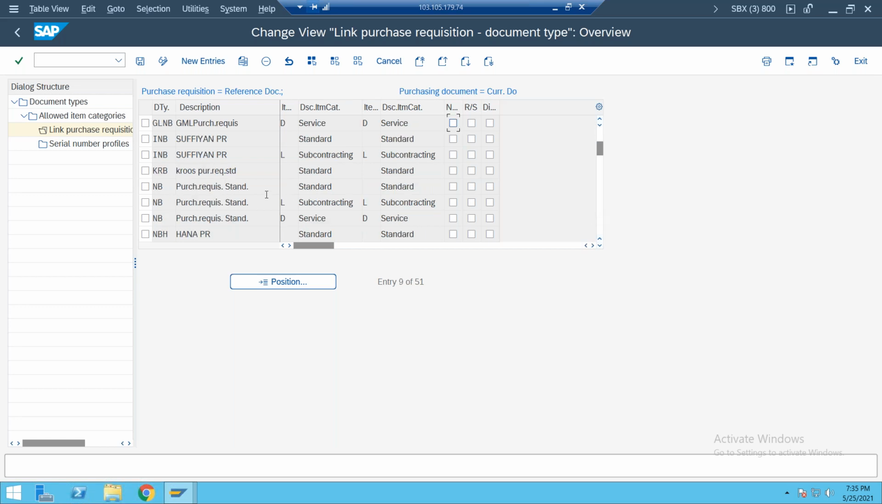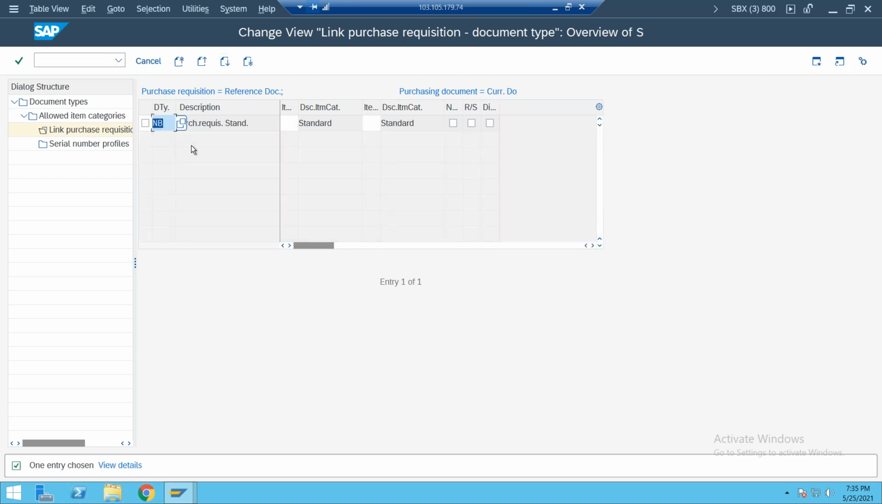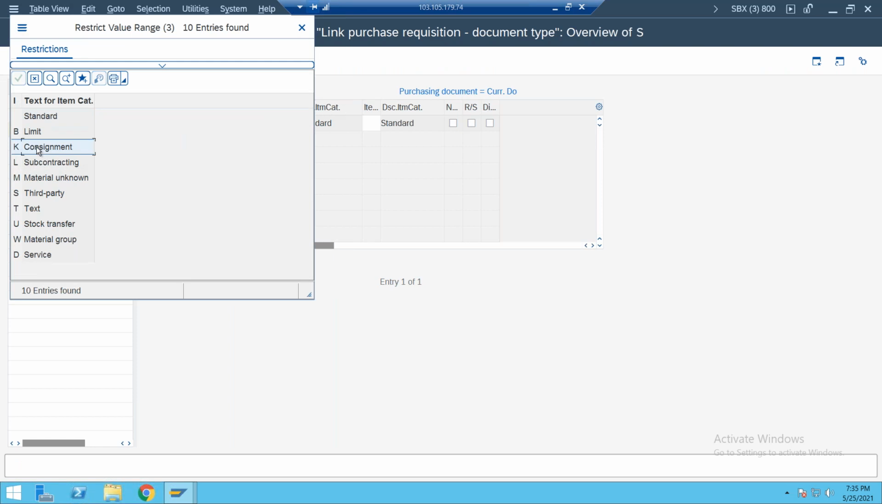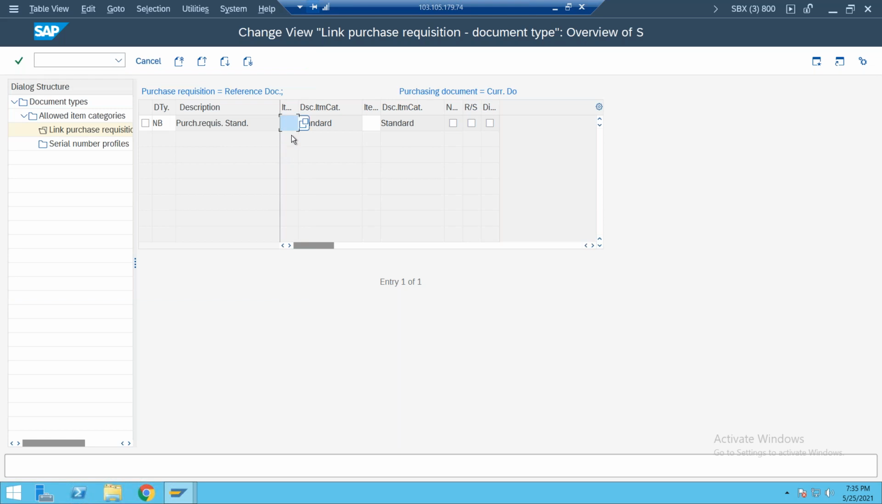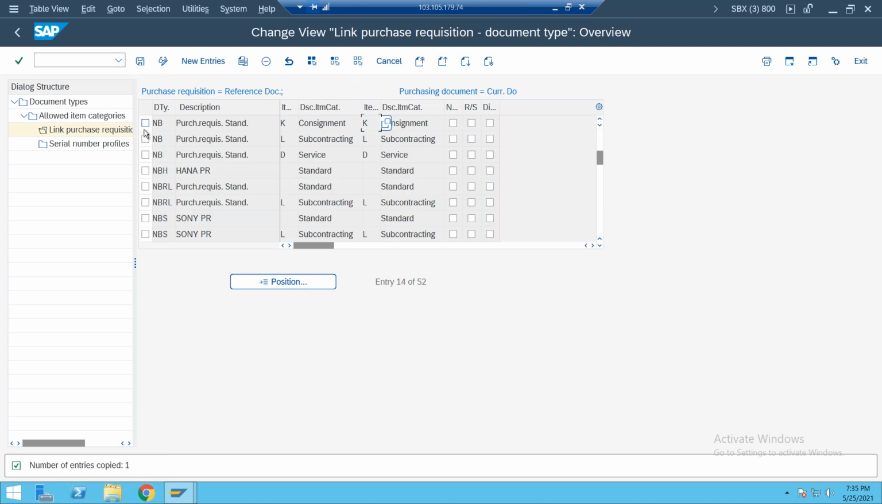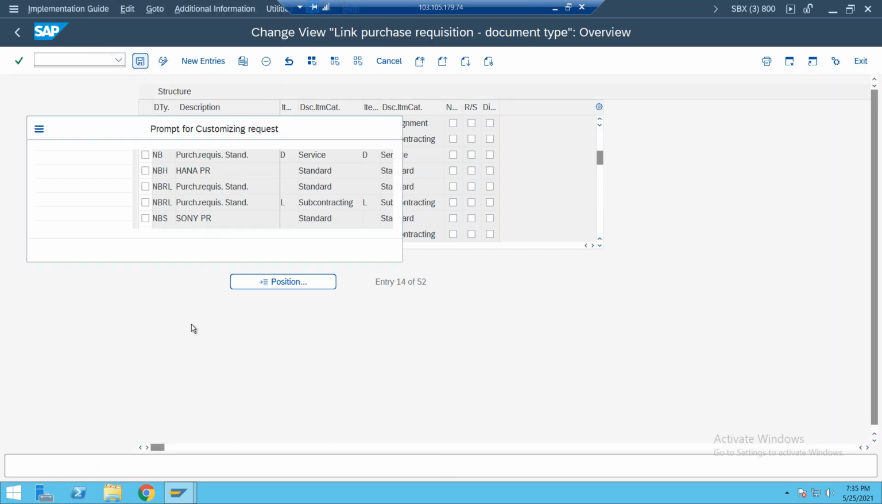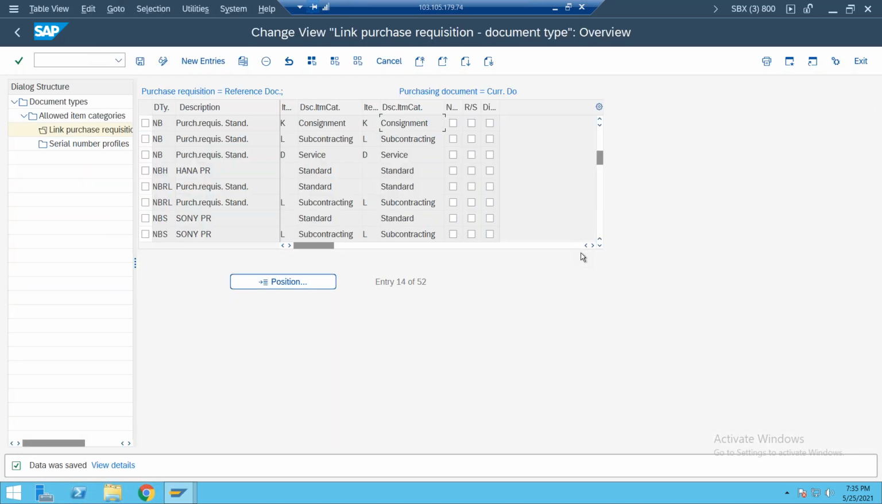Or directly, for purchase requisition standard, you can go and click on copy as. The purchase requisition is item category K, and the PO item category is also K. You can enter purchase requisition item category K, and here also enter item category K. We need to maintain this. So if you create a purchase requisition with item category K, the PO item category is also K. Somebody had deleted this, and that's what was stopping it.